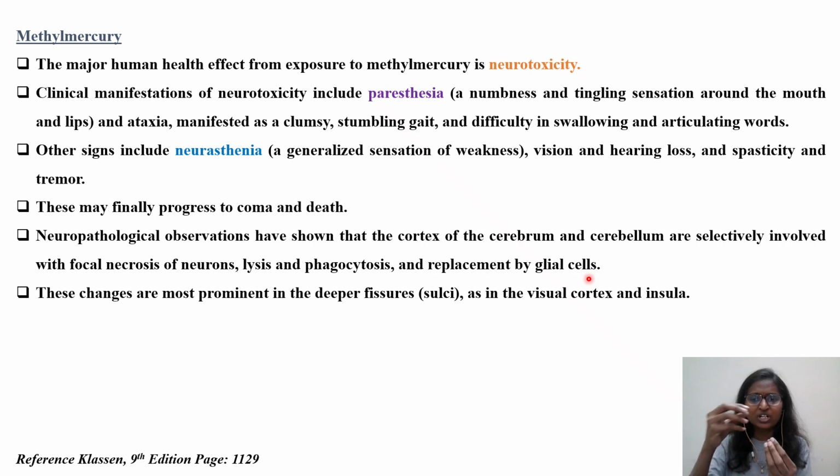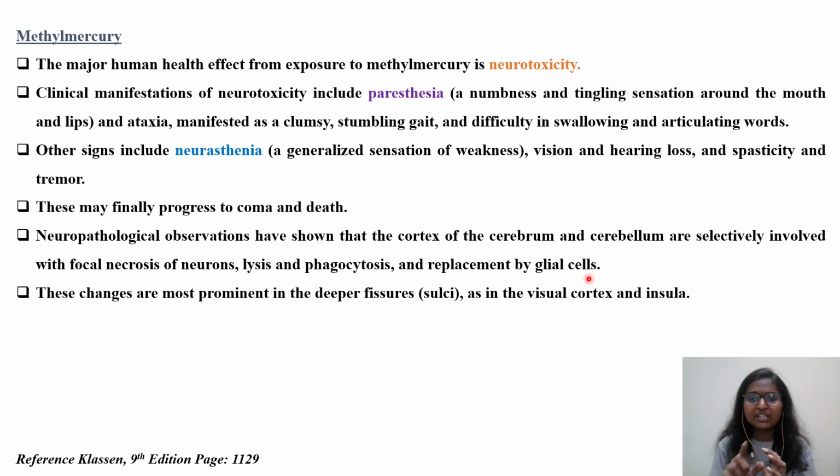So the cats that consumed the local fish and clams containing methyl mercury started behaving very aggressively. They started jumping into the water bodies. See, animals never do such behavior. They do not commit suicide, but they were intentionally jumping.